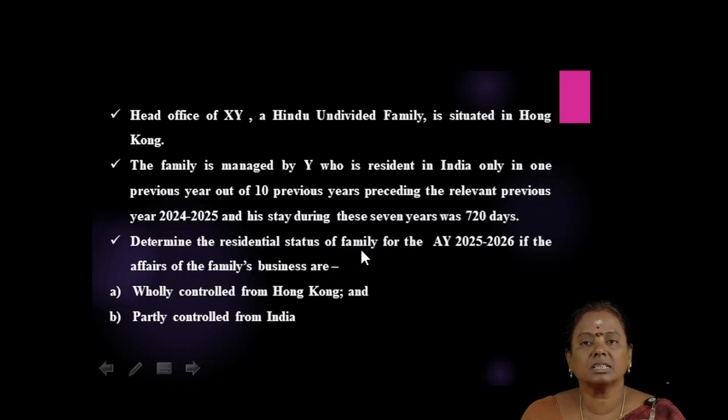Determine the residential status of the family for the assessment year 2025-26 if the affairs of the business are wholly controlled from Hong Kong and partly controlled from India.